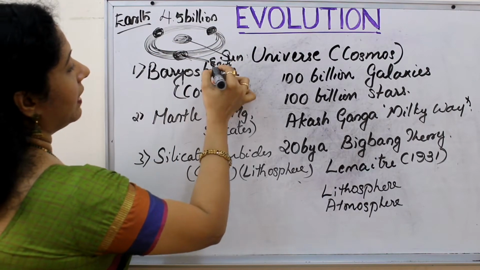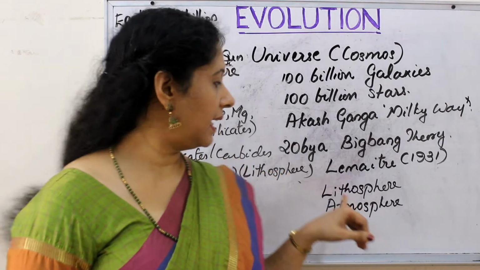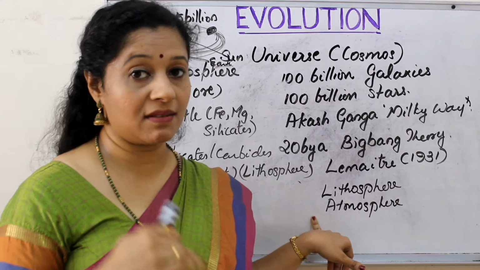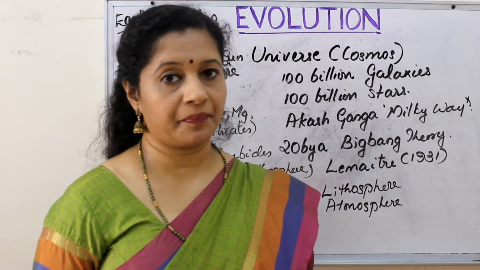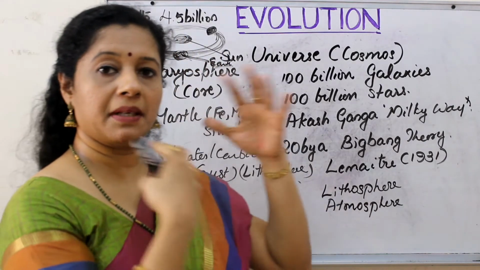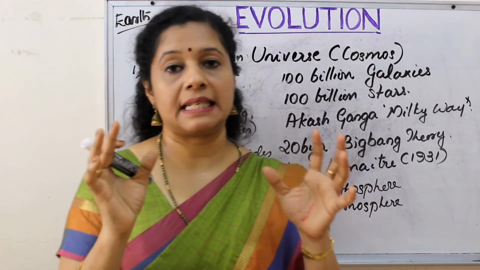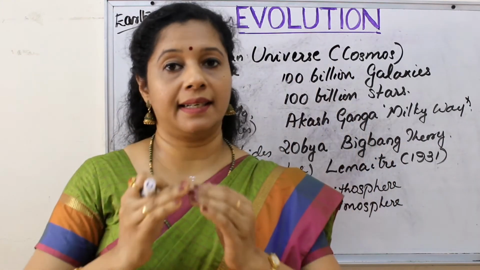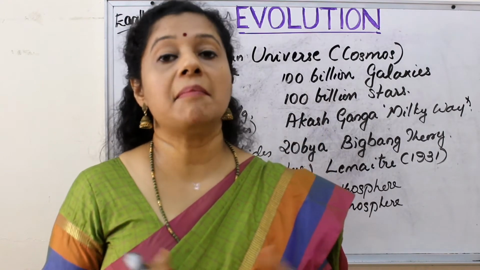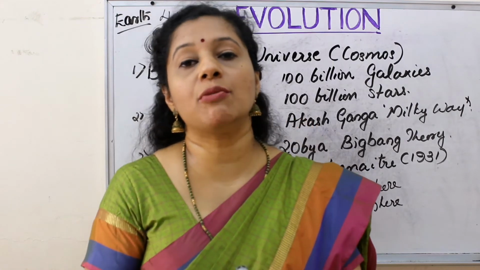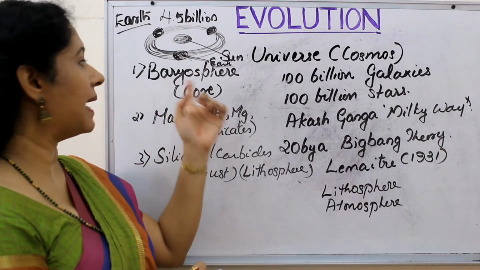Now when we talk about Earth, initially when Earth formed, it had two components, the lithosphere and the atmosphere. But the atmosphere was not like our present atmosphere, and later only the hydrosphere formed. Again, when these were spinning to form the Earth, all the heavy ones, the heavier metals like iron and nickel, came to the center, but the temperature was very high inside. As a result they started melting, and in the molten form they all accumulated in the center, forming the core of the Earth. It is otherwise called the barysphere.